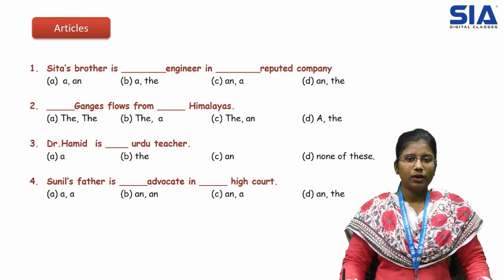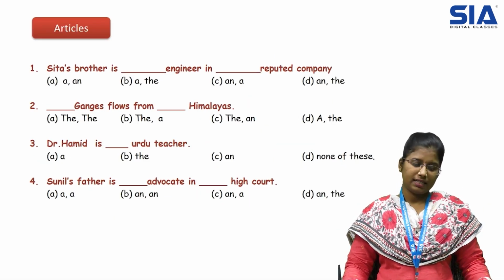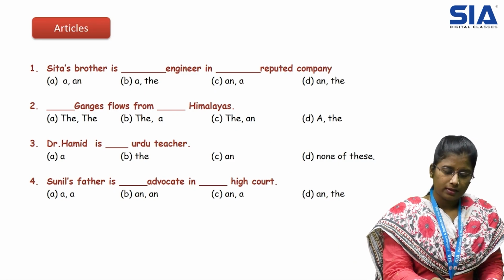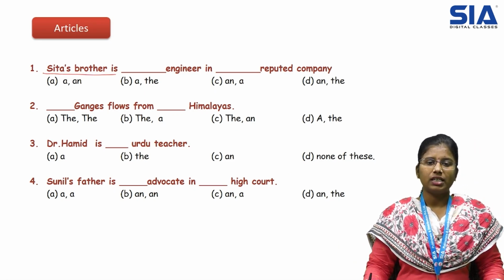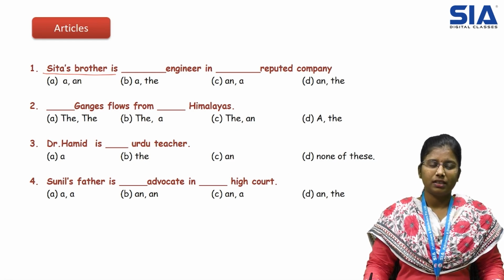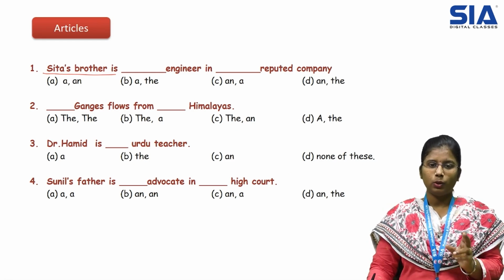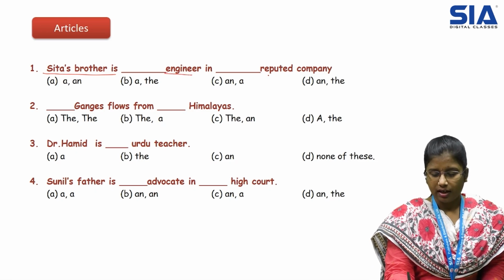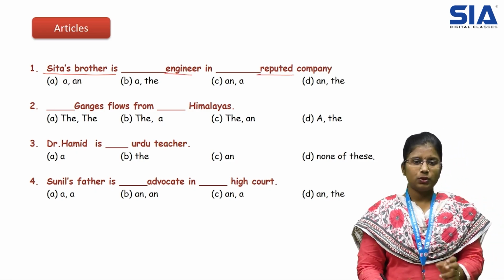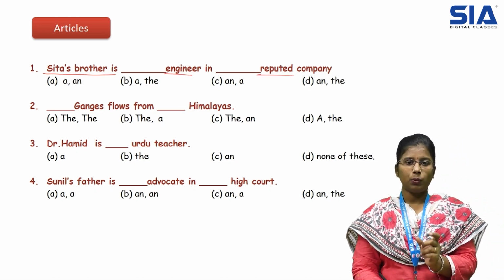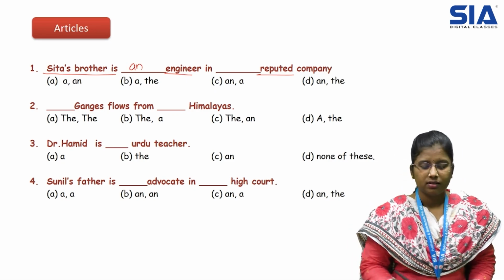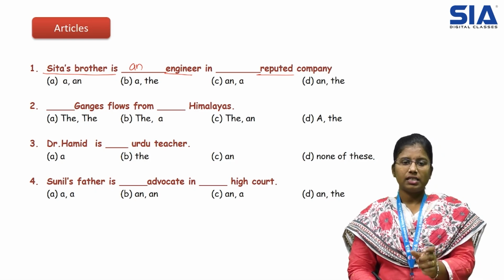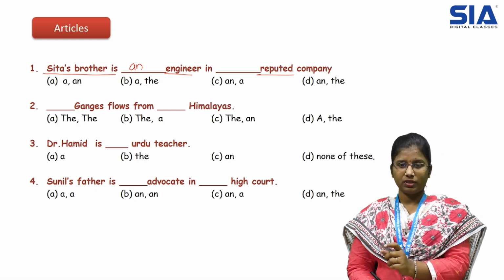Let us see some questions based on this concept, articles. Question number 1. Sita's brother is dash engineer in dash reputed company. Here we have to observe two words: engineer and reputed. The first word engineer is starting with vowel sound E, so we use article an. So Sita's brother is an engineer in dash reputed company.